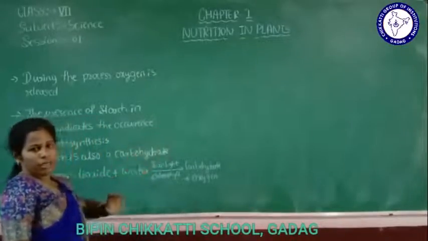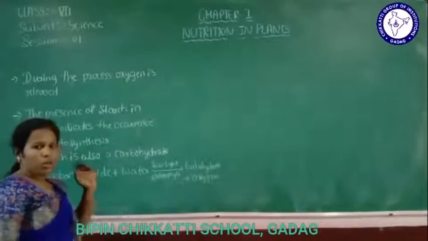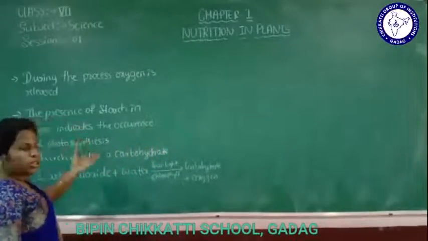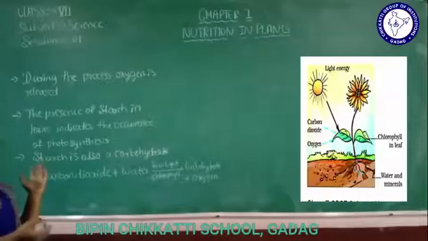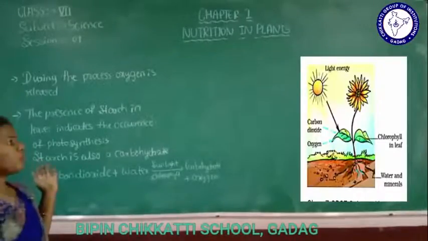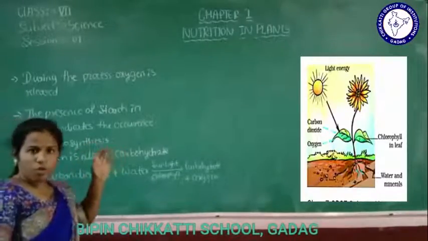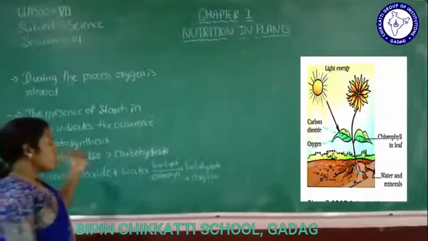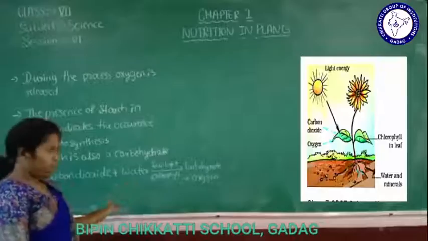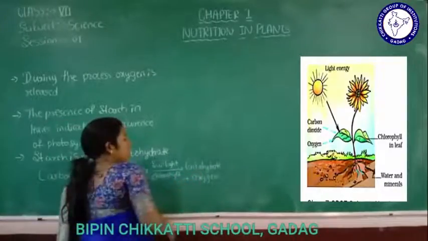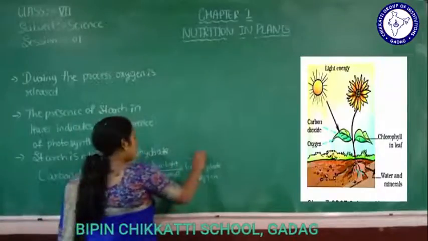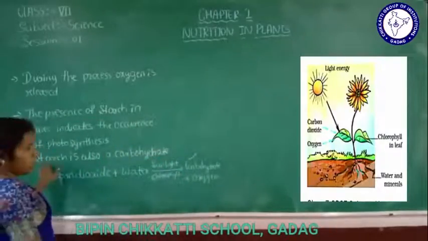Where is the chlorophyll present? So the chlorophyll is present in the leaf. See this picture. In this picture we see the chlorophyll, it is present in the leaves. So using this chlorophyll pigment, plants prepare food. So the sunlight and the chlorophyll, carbohydrates and oxygen, these are the products. So carbohydrate is a starch.